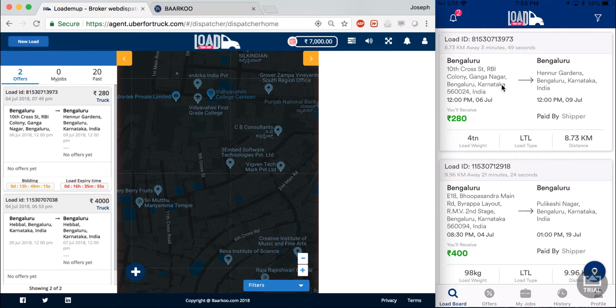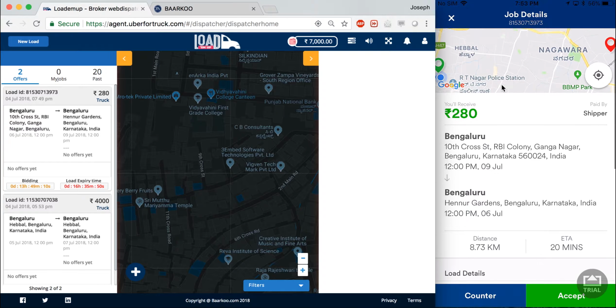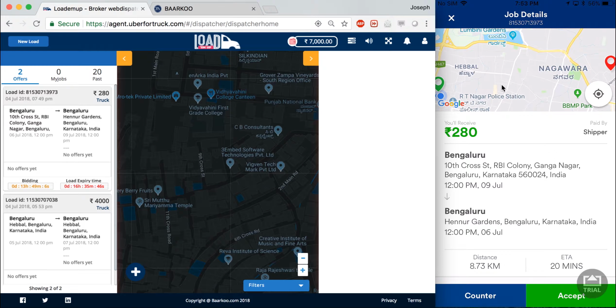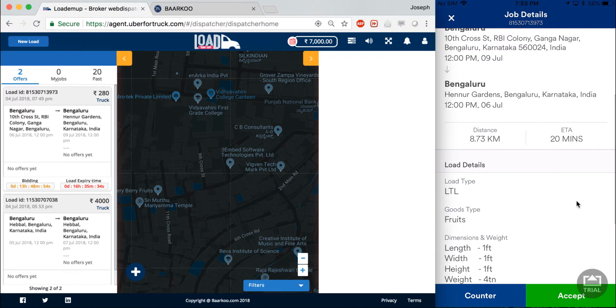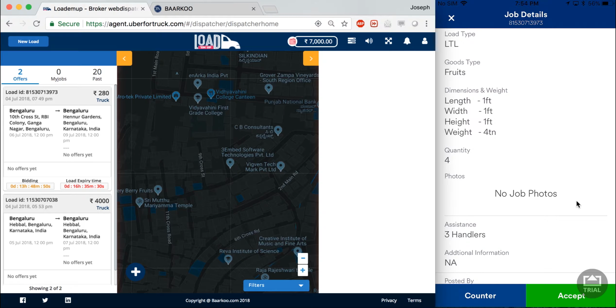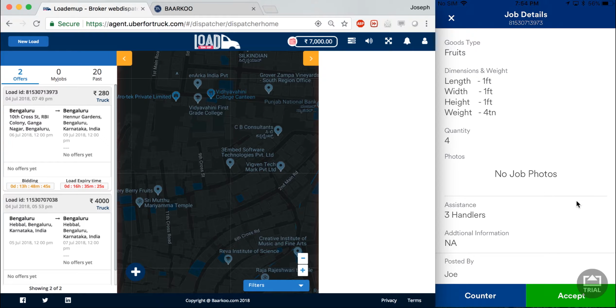There we go. So I'm now going to select the first load. Now it takes the carrier to the load details page. On this page, the first thing I see is the map, which shows my current location on the blue dot, and it shows the pickup location and the drop location of the load. It also gives me the exact addresses along with distance and ETA. Load type and goods type are displayed along with length, width, height, and weight of the load.